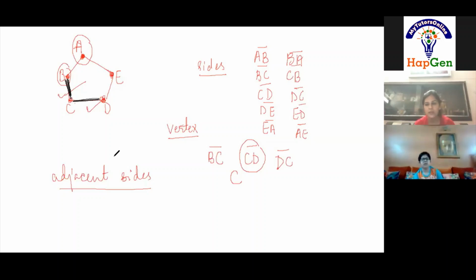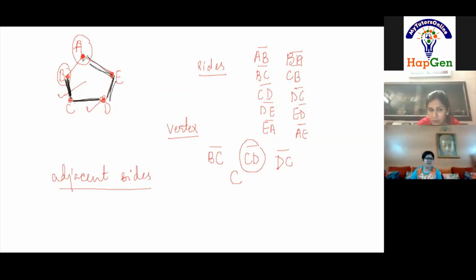Similarly, now you tell me the next example. Ma'am, AE and ED. Very good. Now AE and ED are also adjacent. Any other?